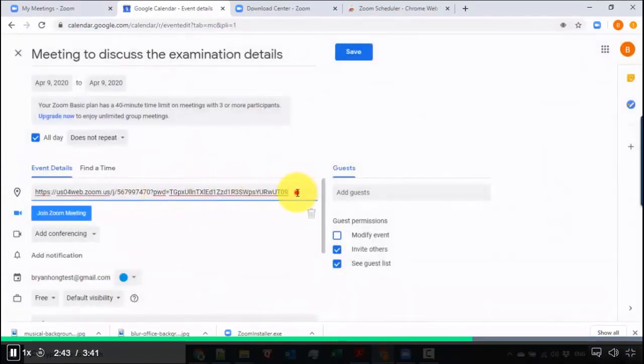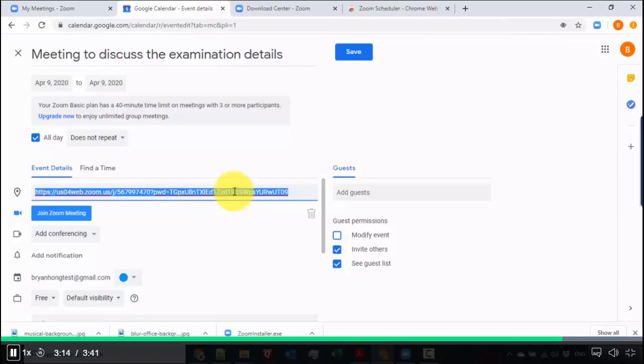And just like that, you instantly have a meeting link that you can send out to your guests or to the meeting recipients over here. So there's no need for me to go to the Zoom website anymore to schedule or set up a meeting. You can do it straight inside the calendar, and that's really cool because once you send the meeting over, there's no need for me to copy links or find out where the meeting invite is. You can do everything straight inside Google Calendar because of the extension.